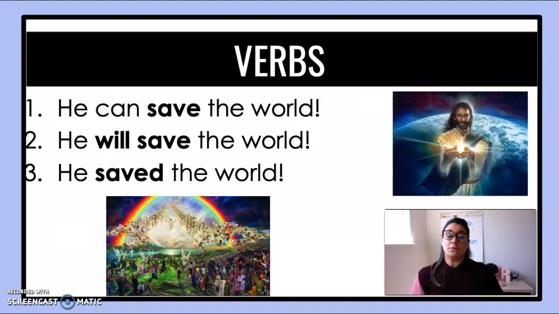So now to give you some examples. Here are some pictures of Jesus. And he is very powerful and mighty. And we've been seeing that in our Bible lessons. But one of the things that's really cool about God is that he knows the beginning from the end. Jesus is in the present. He knows the future and he knows the history. He knows the past. He was there when the world began. He's here with us now and he will always exist.